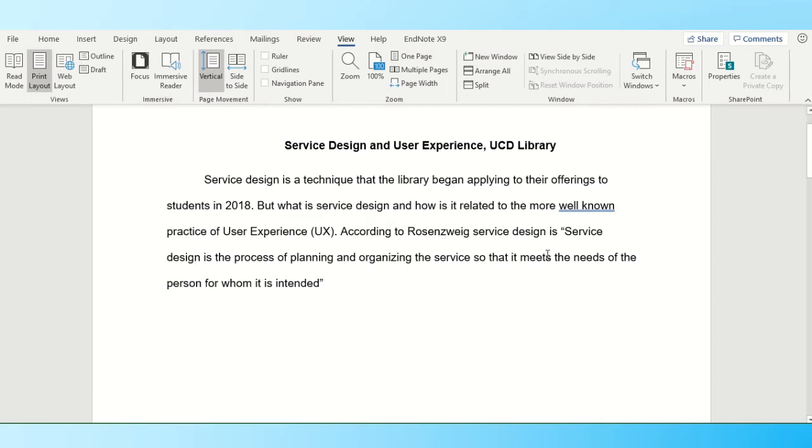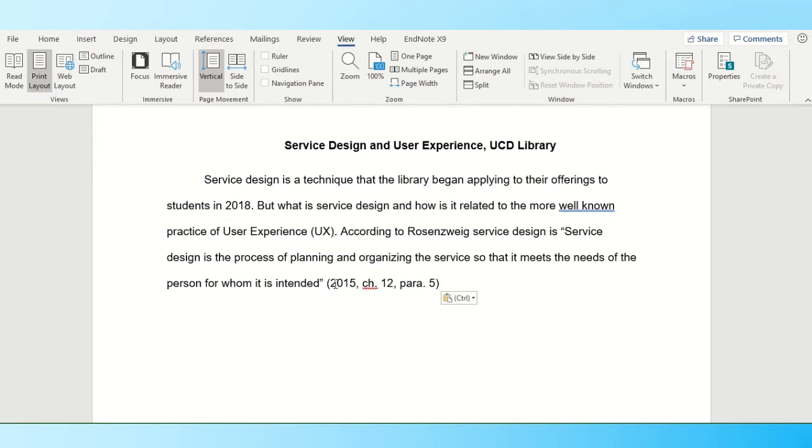In the second sentence, you will see here I have included a direct quotation from the author Rosenwig from her ebook Successful User Experience. I have included the author's name in the sentence, so just need to include the year of publication and the page number. As this is an ebook without page numbers, instead I'll use the chapter number and the paragraph number where I found it from, like so.